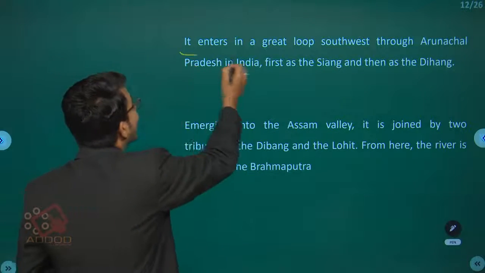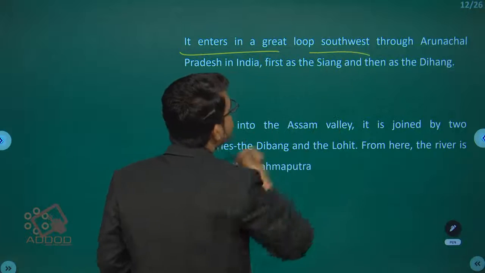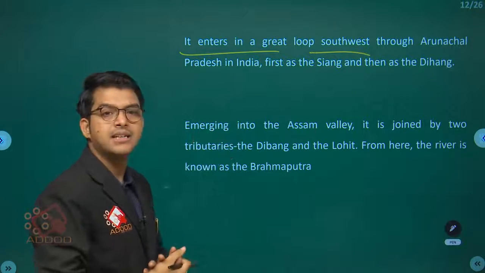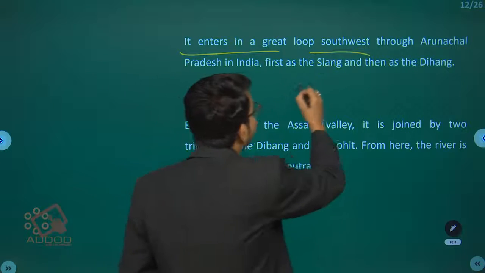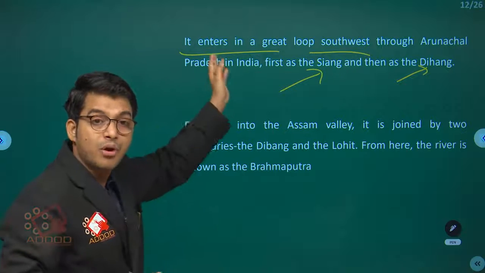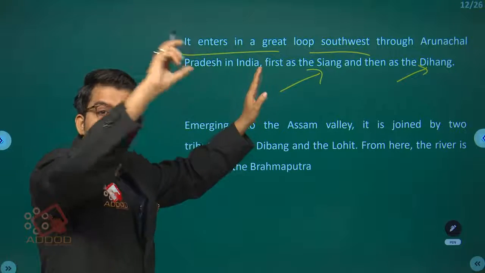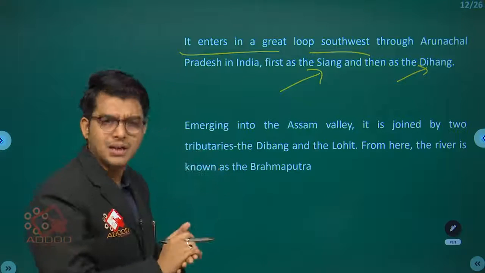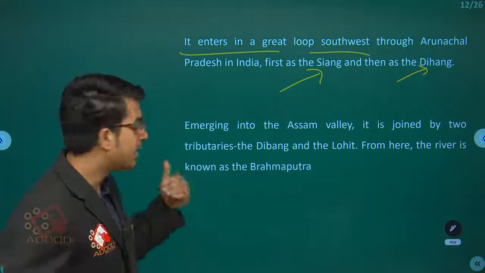Then it enters in a great loop southwest through Arunachal Pradesh in India, first as the Siang and then as the Dihang. So remember, first as the Siang and then the Dihang. That is the name of the Brahmaputra river that covers the China and Tibetan part, and finally it becomes one of the tributaries of the Ganga river.